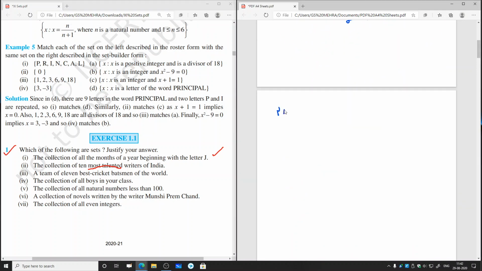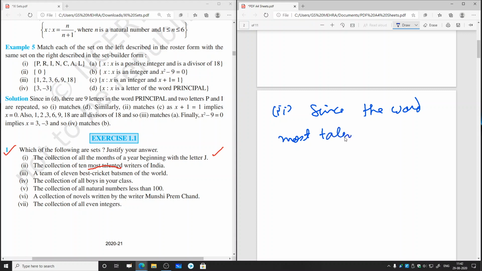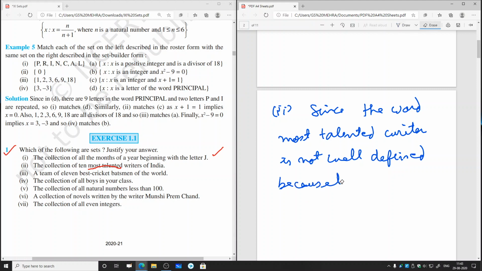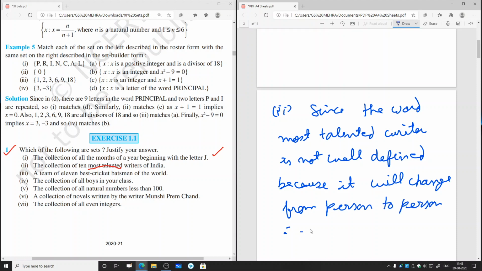Since the word most talented is not well defined, because it will change from person to person, therefore the collection of most talented writers of India is not a set.